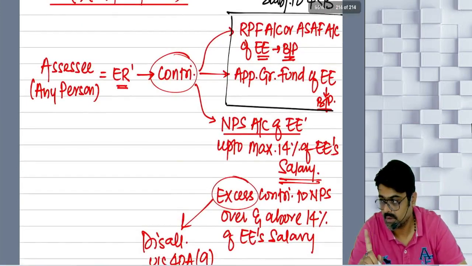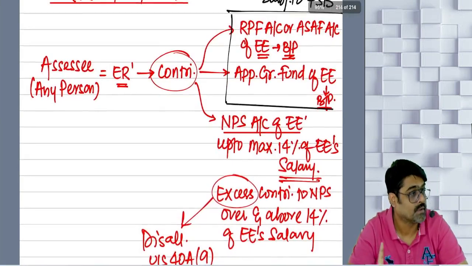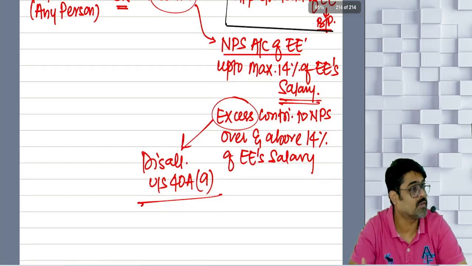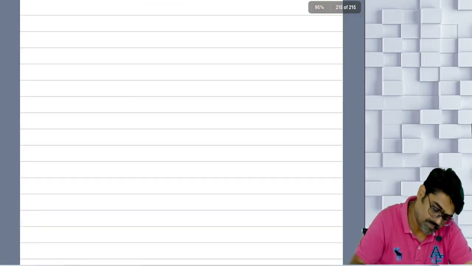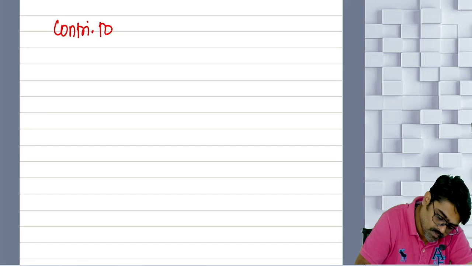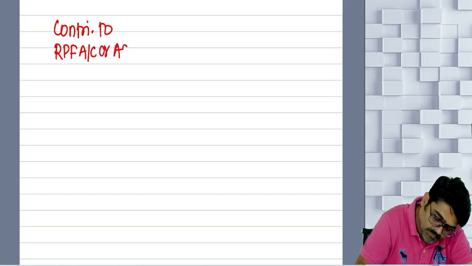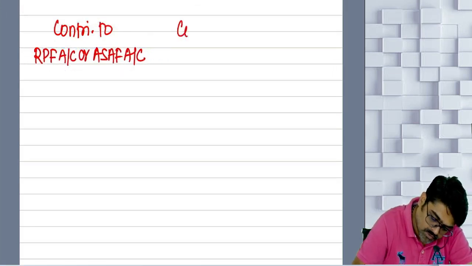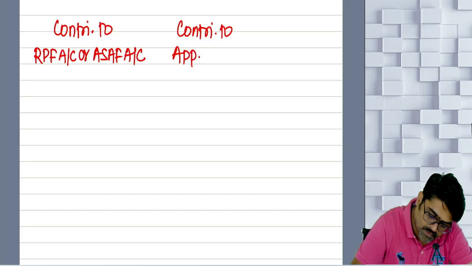Now, this was deduction under section 36(1)(4), 36(1)(5) and 36(1)(4)(a). Now tell me one thing. Contribution to RPF account or ASAF account, and one more contribution, contribution to approved gratuity fund account.